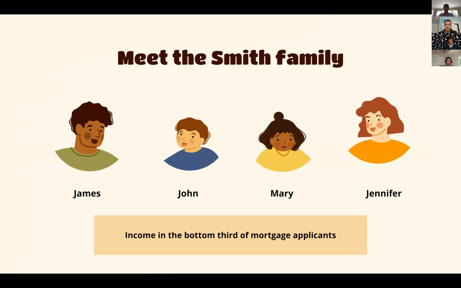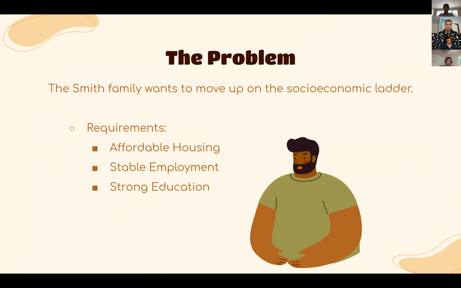So this is the Smith family. They're a really happy family, but their income is in the bottom third of all mortgage applicants. The Smith family is looking to move up the socioeconomic ladder, and in order to do this, they're looking for three main things: access to affordable housing, stable employment, and a strong education for their kids.